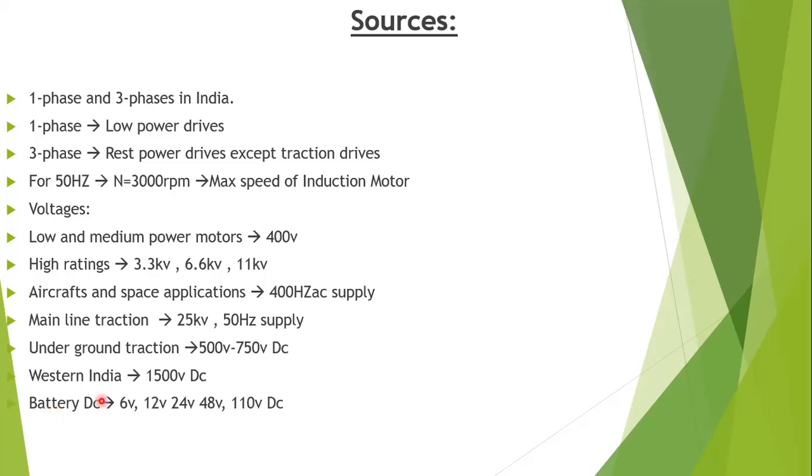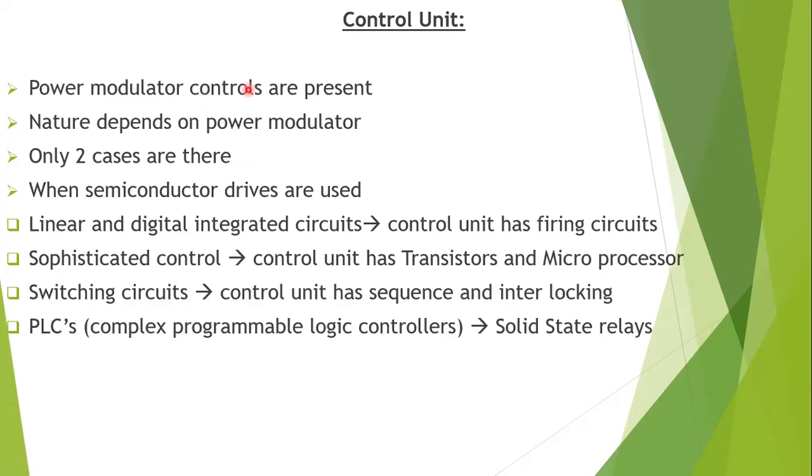And next one is the control unit. Actually the control unit gives controls to the power modulator, right? In the main diagram of the parts of the electrical drive, you see that the power modulator gets input from the control unit. All the firing angles and duty ratios of the choppers and firing angles of the thyristors are controlled in the control unit by using low power signals. So these controls for the power modulator are provided in the control unit.